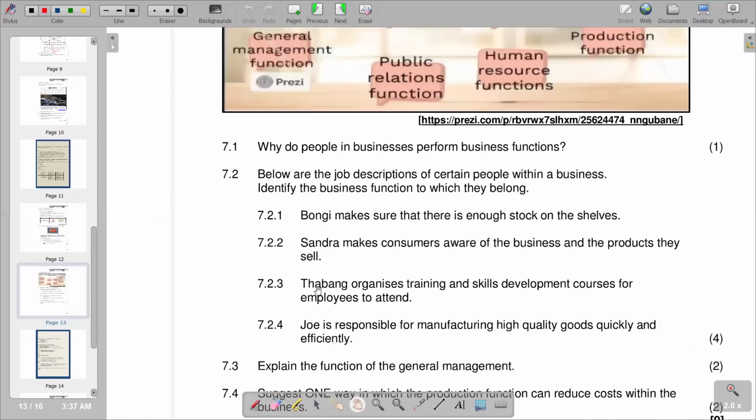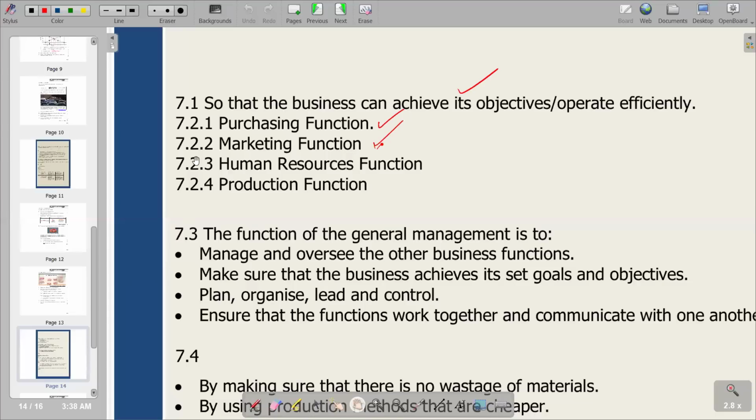And then we go to the next one, 7.2.3: Taban organizes training and skills development courses for employees to attend. Obviously, this is the human resource function. Remember, the human resource function is the division of the business responsible for recruiting, screening, and training of employees. So for 7.2.3, we've got the human resource function. So we go to the next one.